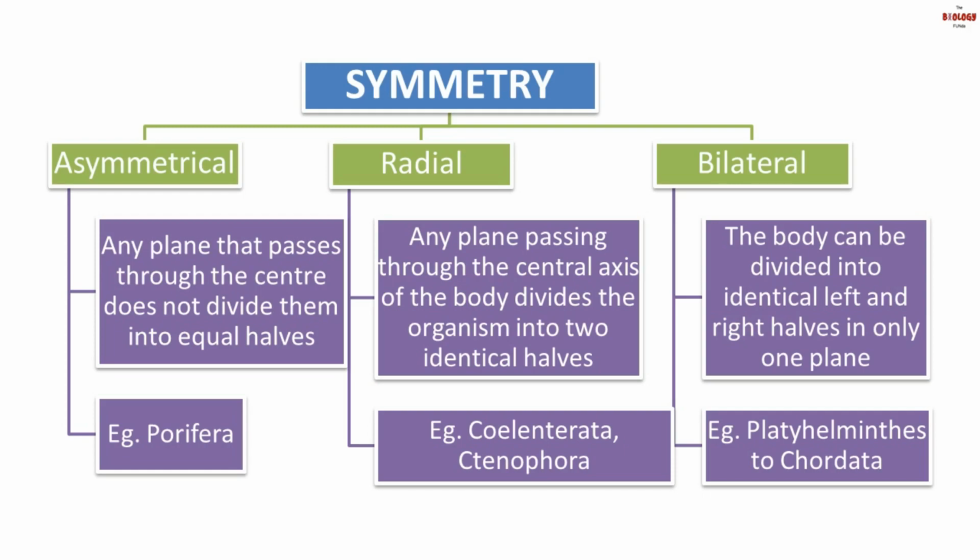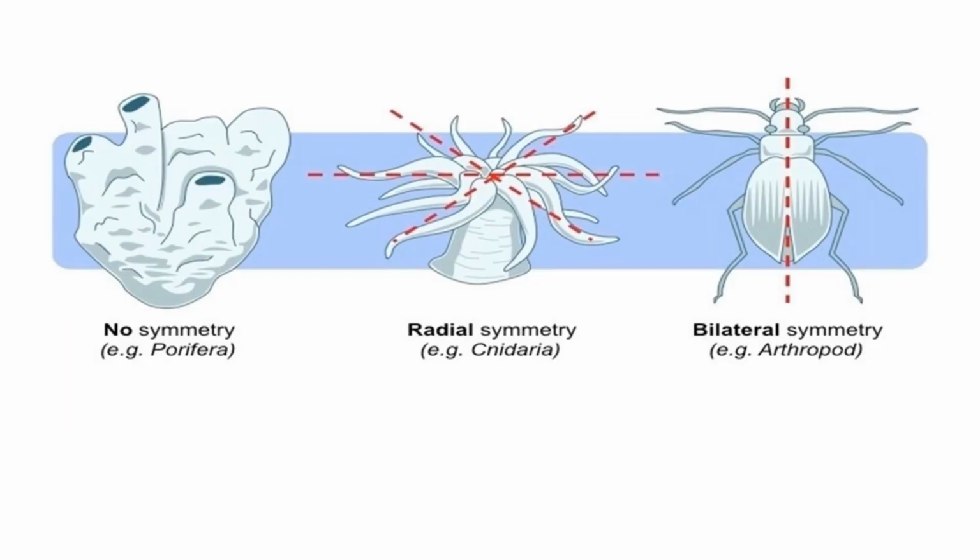Lastly, we have bilateral symmetry. Here, the body can be divided into identical two halves, that is left and right, through only one plane. Such kind of symmetry is seen from phylum Platyhelminthes to Chordata. So bilateral is two equal halves but only one plane.